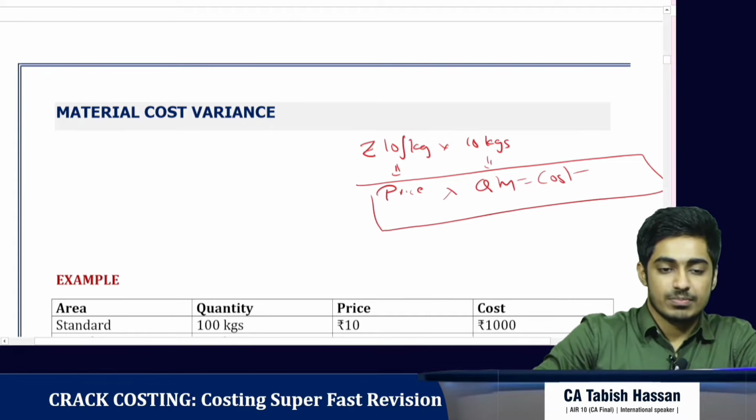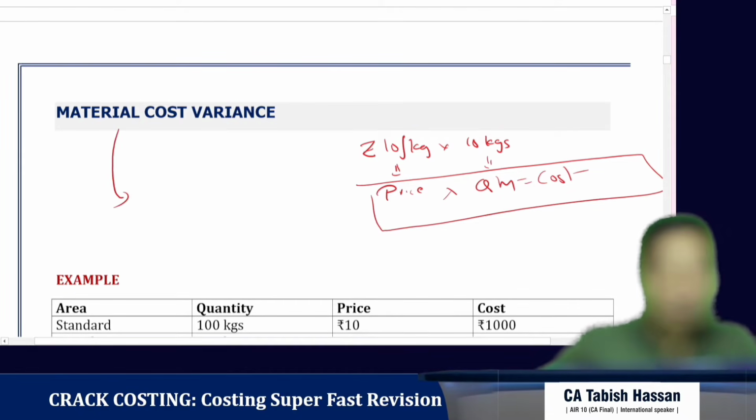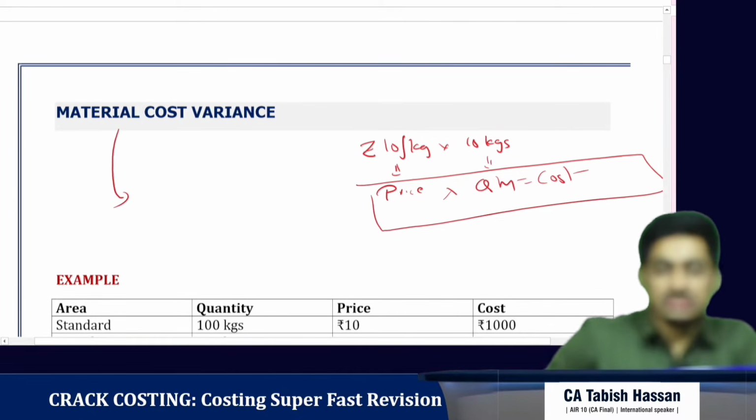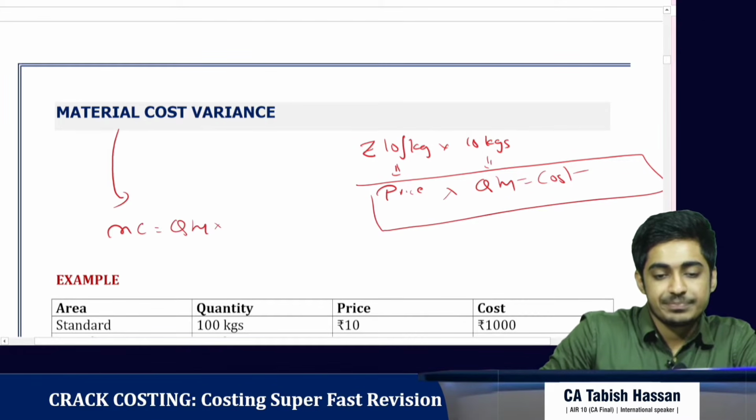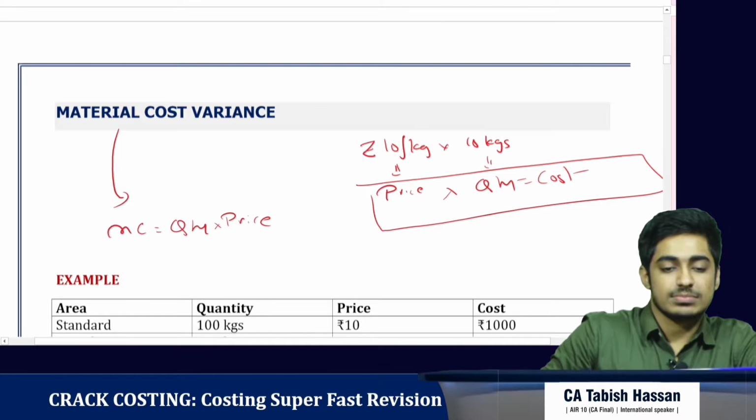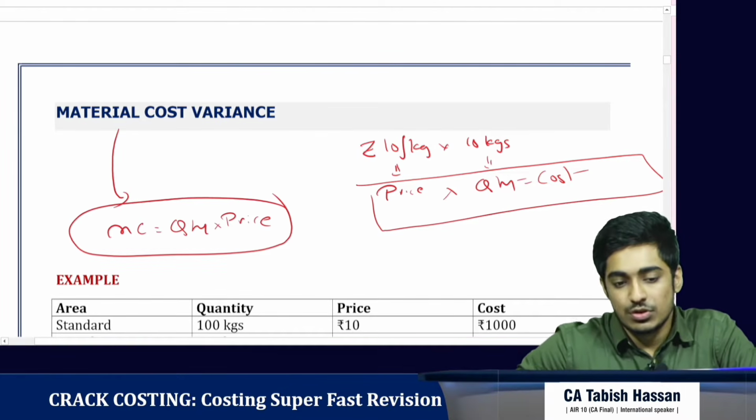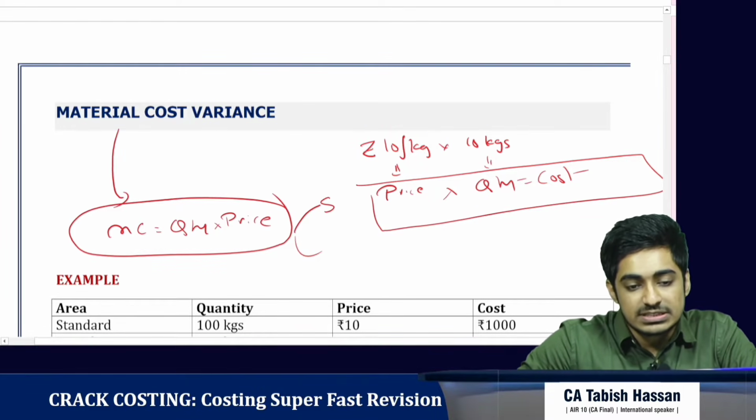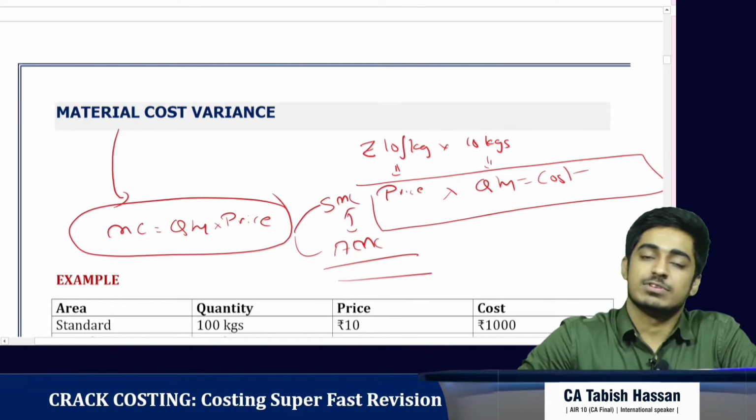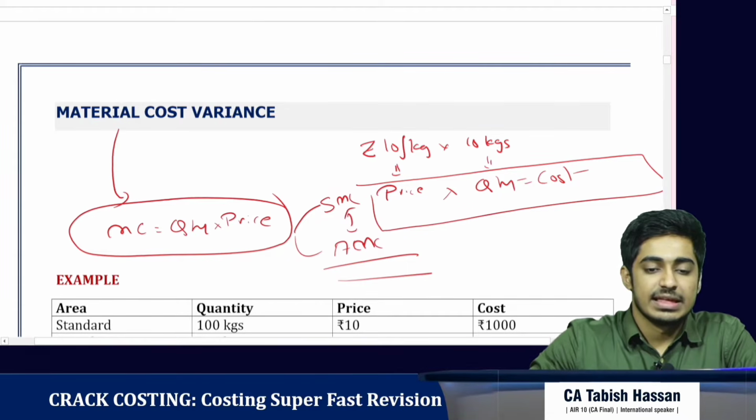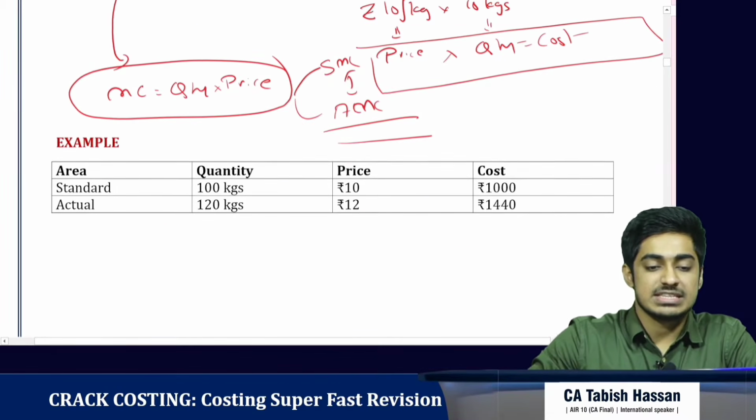So before getting into material cost variance, first let's know what material cost is. So material cost is equal to quantity into price. Clear with this? So now we have a standard material cost and then we have actual material cost. We have to see why there is a difference between the two. Clear? Let's go further with the help of an example.